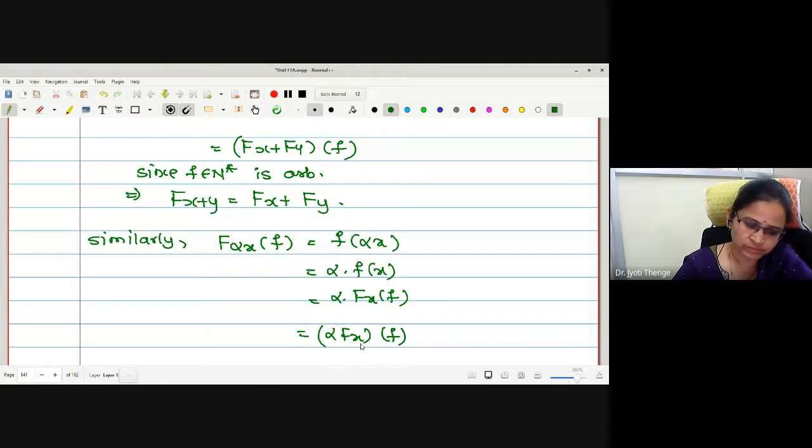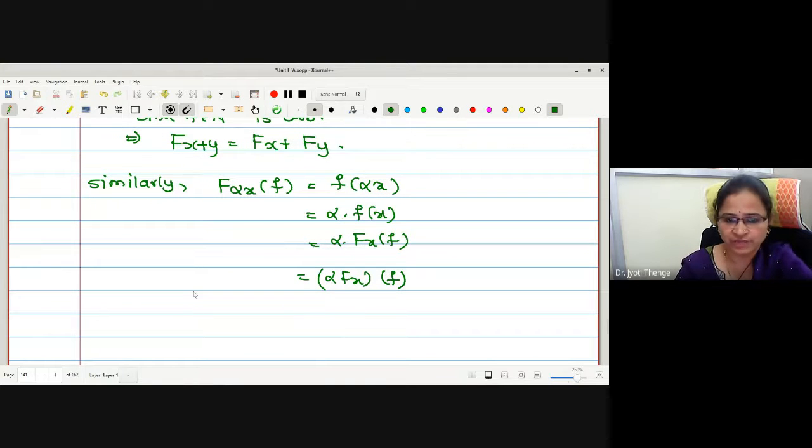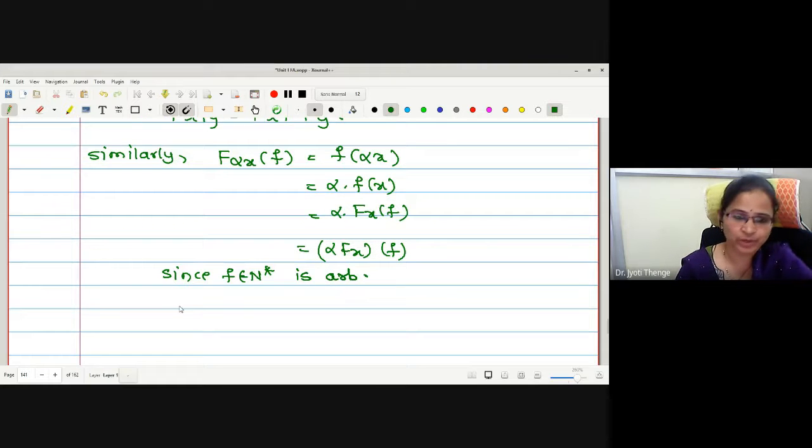If you have any difficulty, you can ask me. Again, since f in N star is arbitrary, actually we are very lagging behind in the syllabus. This was expected to be completed in the previous lecture itself, but due to some connectivity issue, we could not complete. Is it okay?